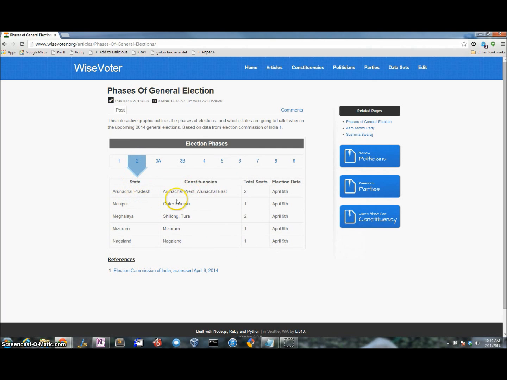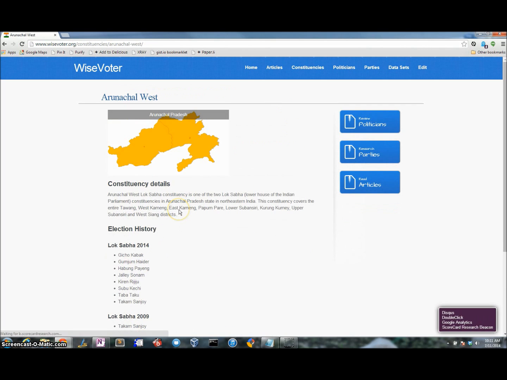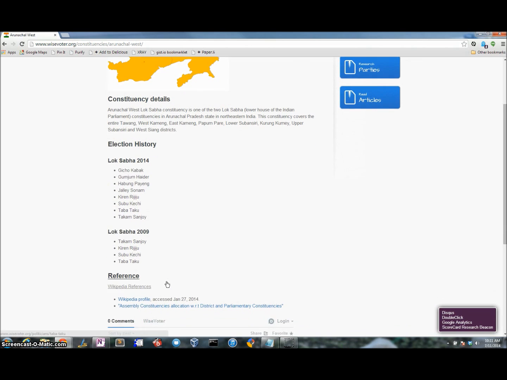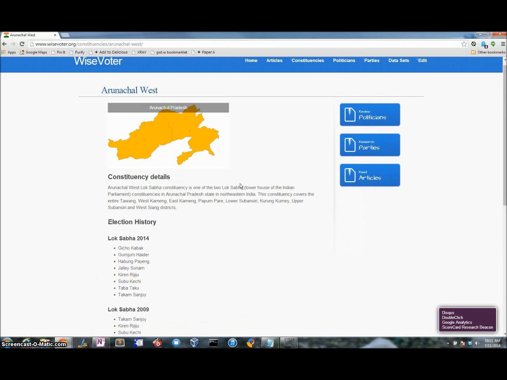Phase 2 has various constituencies participating in that phase, and if a user clicks on a constituency, they get information about that constituency as well as who are the people running from that particular constituency, not only in this election but the last election as well. It is referenced from Wikipedia.